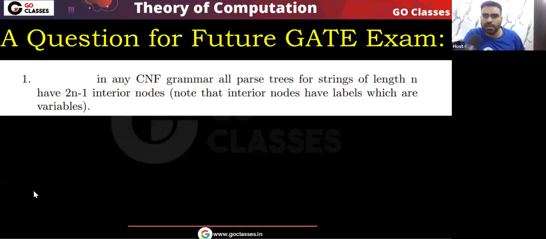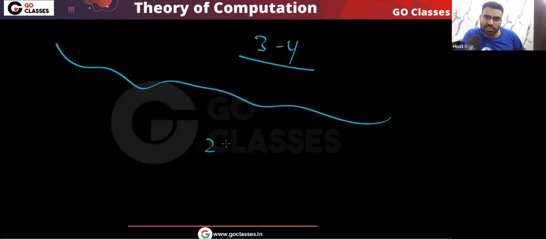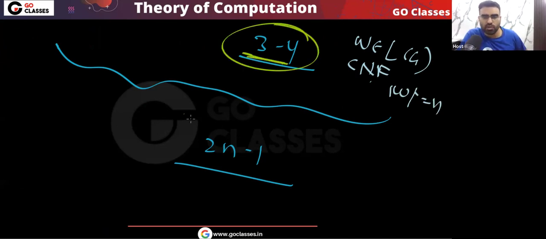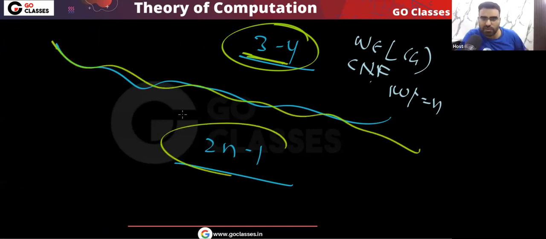Let me tell you, in the GATE exam, they have asked so far 3 or 4 times what will be the length of the derivation. The answer will be 2n minus 1. If you have a string W which belongs to the language in CNF, and the length of W is, let's assume, n, then the length of the derivation will be 2n minus 1.